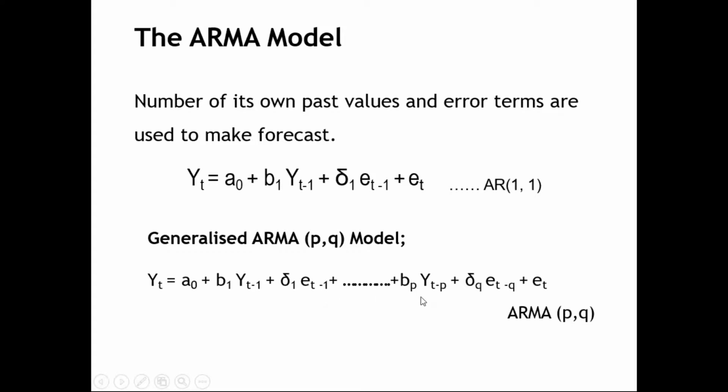It runs up to beta p Yt minus p plus delta q, sorry, et minus q. This is the basic form in which an ARIMA equation is written.